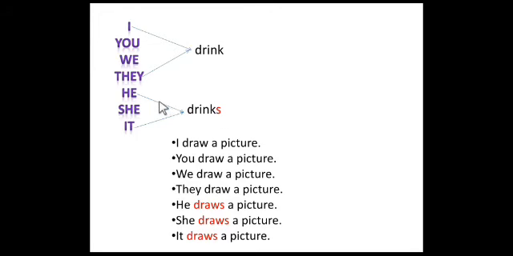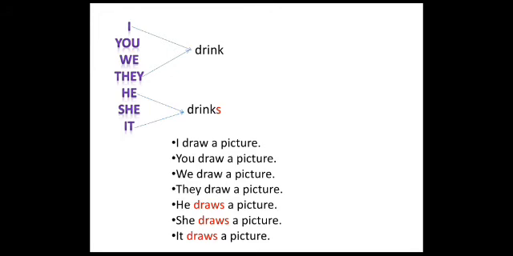When we take nouns, for example, my brother plays cricket. We must say my brother plays cricket. Brother is a singular noun. It refers to only one person, one brother. So it is in the singular form, and we say my brother plays cricket.